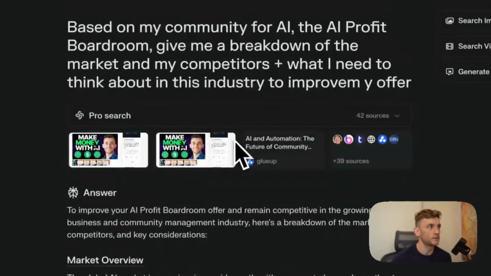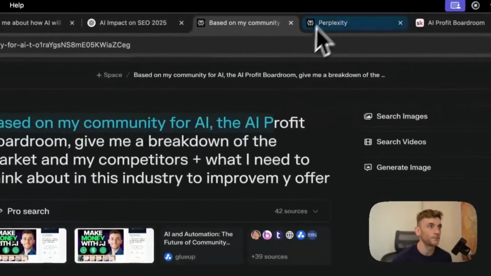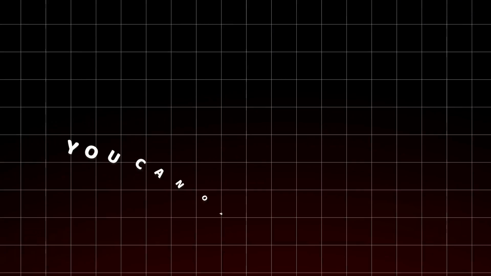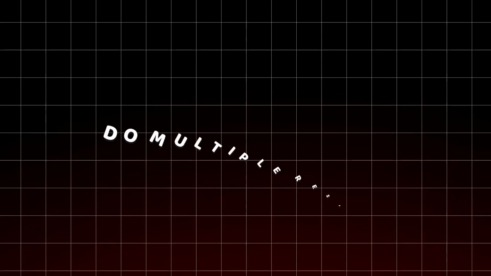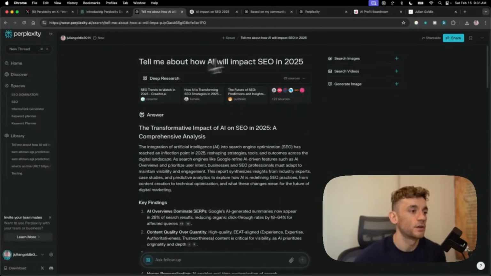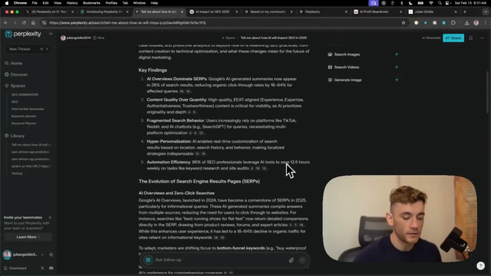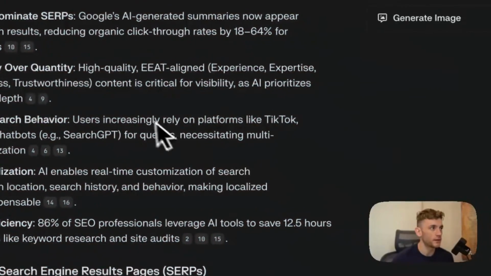And then you've got the report already back from Perplexity on the community ideas. And then also it's doing the research on the AI automation. So you can open multiple tabs and then do multiple research reports at the same time, which is great, because then you don't have to wait for one report, then do another, and otherwise you're going to be wasting a lot of time. So let's have a look at some of the key ideas and stats from this report and just really analyze it in detail.